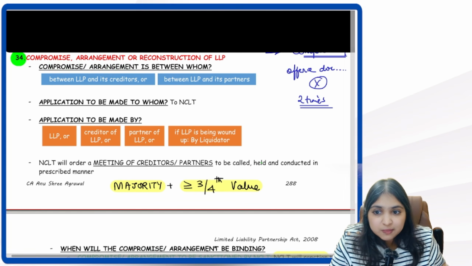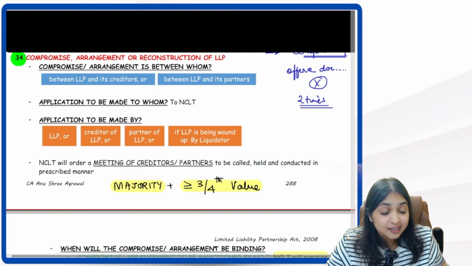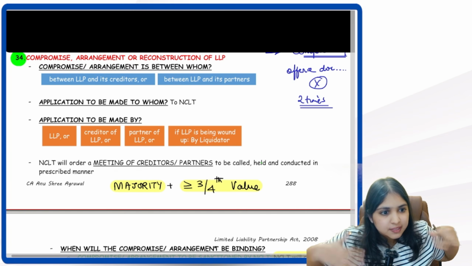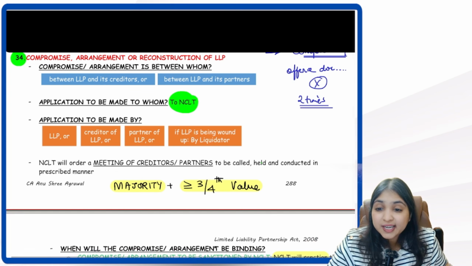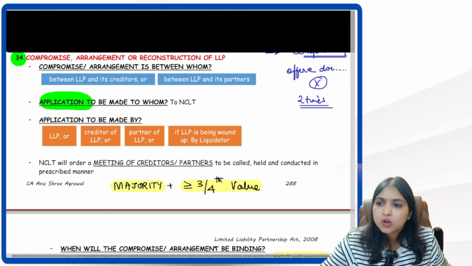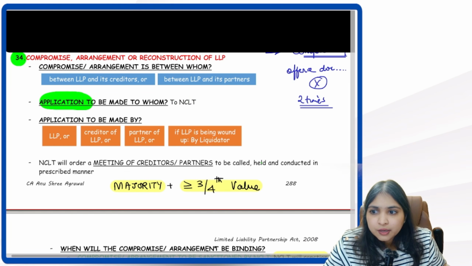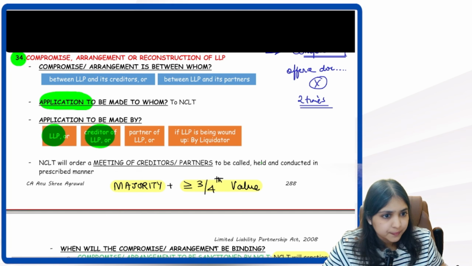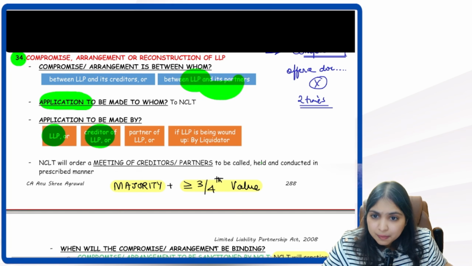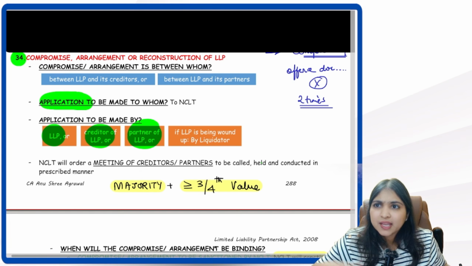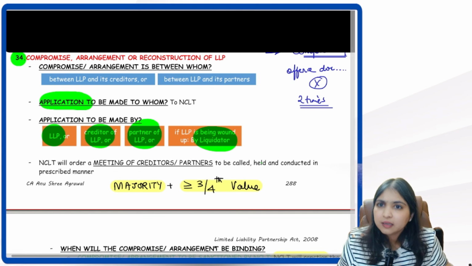So in compromise or arrangement, first of all, it is between whom? Either it is between LLP and creditors, or it is between LLP and partners. So can the parties by themselves do the compromise or arrangement? No. We need NCLT's consent. So first of all, we have to make an application to NCLT. Who will make this application? It depends. If the compromise is between LLP and creditors, either LLP can make the application, or creditor can make the application. If it is between LLP and partners, either LLP can make the application or partner can make the application. If the LLP is under liquidation, then the liquidator can make the application.